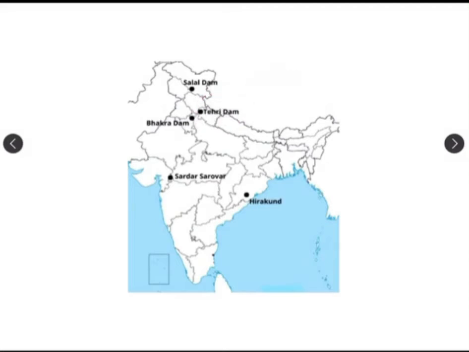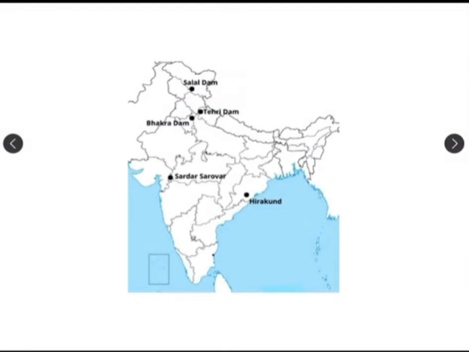Okay. Now, let's move on to the Salal Dam, which is also known as the Salal Hydroelectric Power Station. It is situated in J&K and built on the Chenab River in Reasi district.